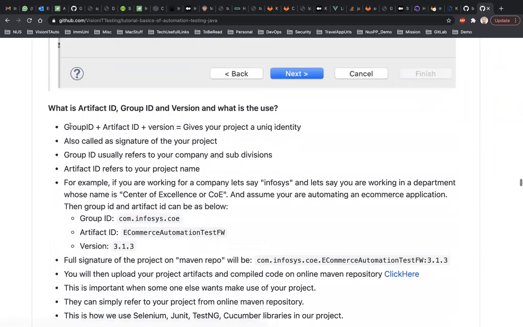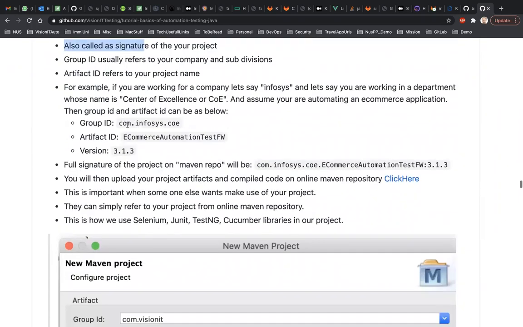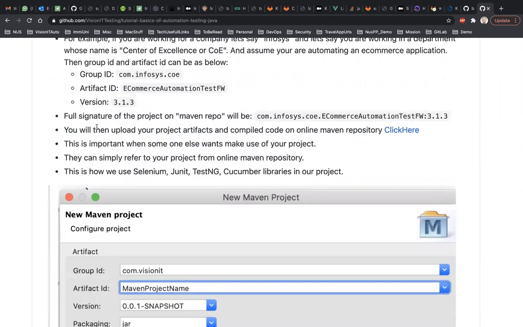See, I also provided descriptions here. I've also given the description of what is group ID, what is this, what is that. Try reading that. If you don't understand it still and you really want to know, copy it, create a screenshot, and post it in the group. I'll reply then and there. I'll try to reply, rather. It's not that I can immediately answer your query, but you keep it there and give me some time. I'll reply and try to explain that. Okay, so that should be the strategy.